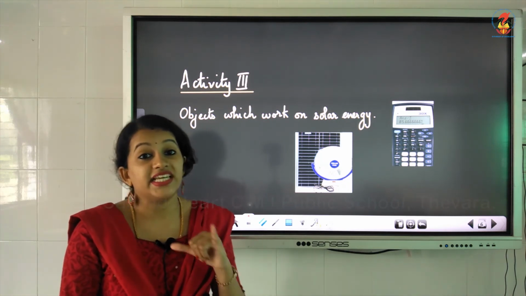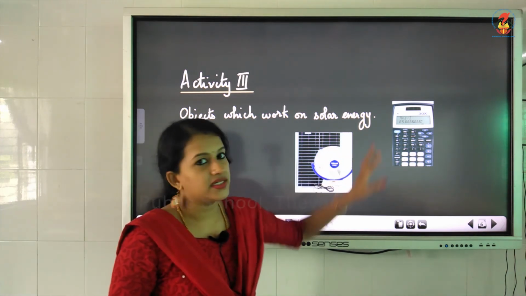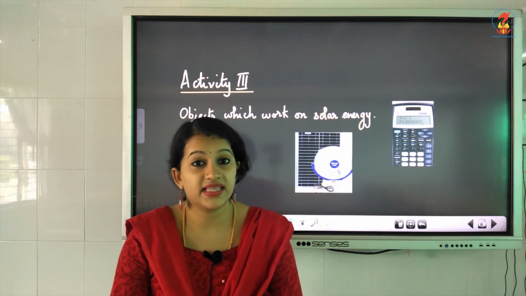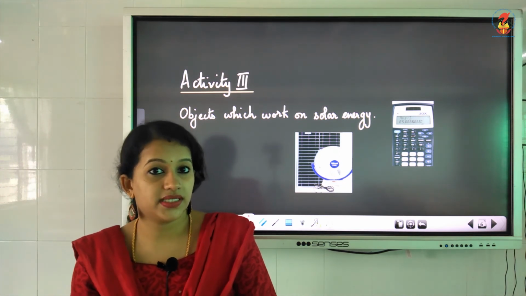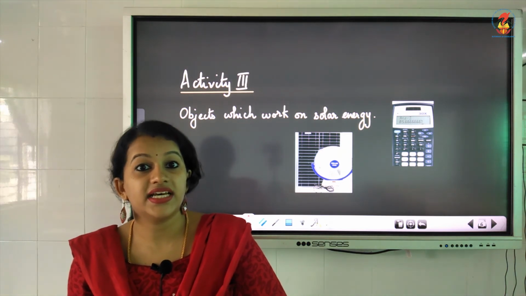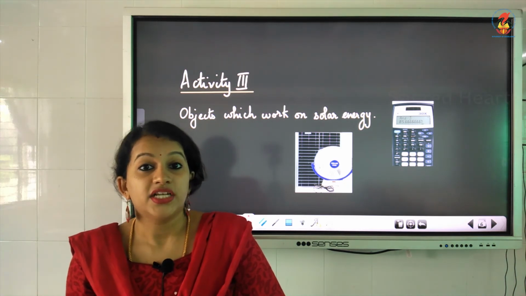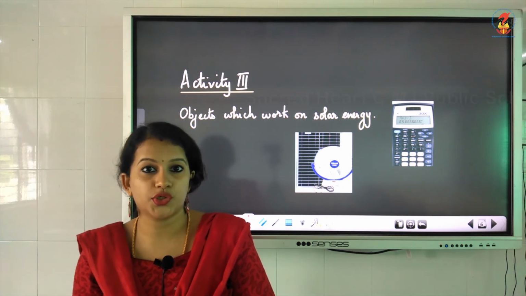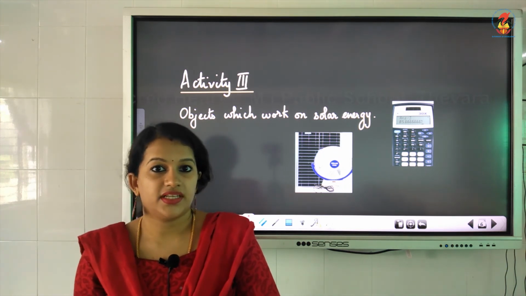Okay, you must have seen the solar fans, solar powered fans, and the calculators which work on solar energy. Nowadays there are many things that work on solar energy. Okay, there are even cars and buses which are run using solar energy. Then you must have seen the heaters which work on solar energy. Then you must have seen torch or a light or an emergency lamp which works on solar energy. Some might even have these kind of objects in your house.